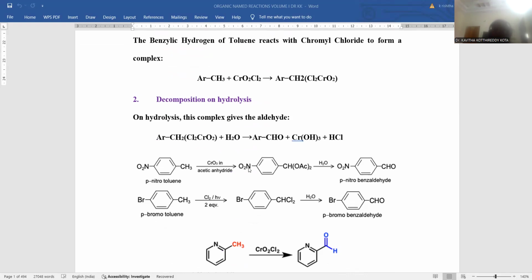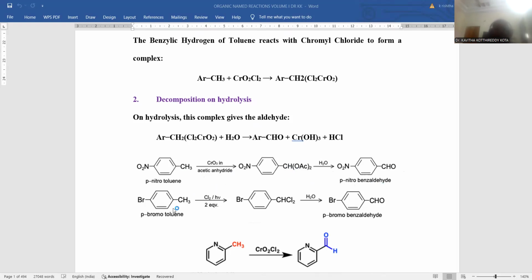group remains as such and will not be affected by the reagent. Rather, the methyl group is supposed to be converted into an aldehydic functionality. Initially, whenever chromyl chloride is used in the presence of acetic anhydride, first of all, the methyl group is converted into a diacylated methyl functionality. Later, it is hydrolyzed, giving rise to an aldehyde functional group on the benzene ring. This is said to be para-nitrobenzaldehyde.